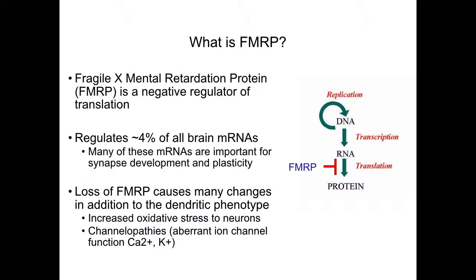Loss of the FMRP protein causes many changes to neurons in addition to the increased immature dendrites, such as increased oxidative stress and channelopathies, which is a term used to describe aberrant function of ion channels like calcium channels and potassium channels.